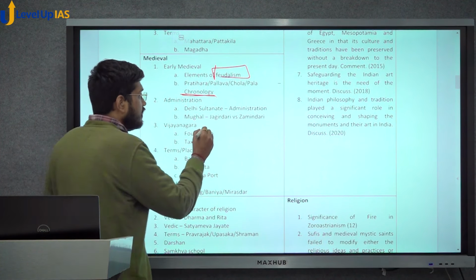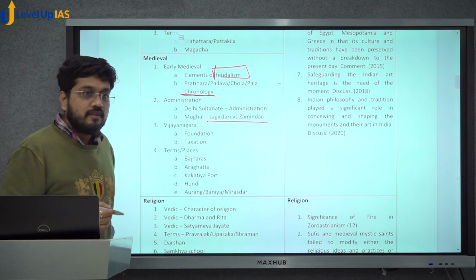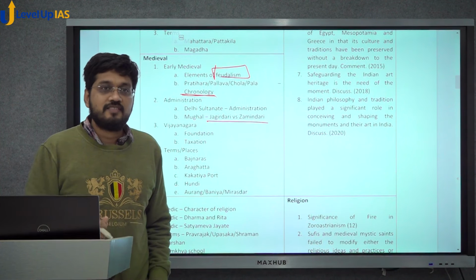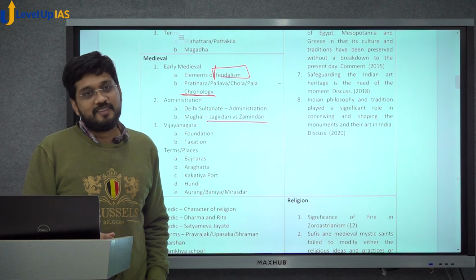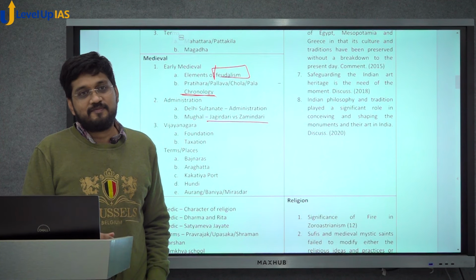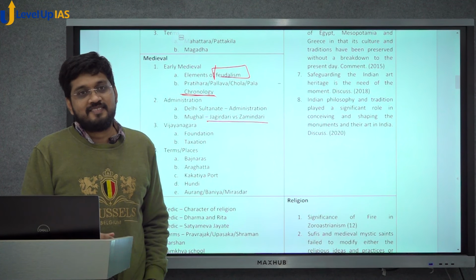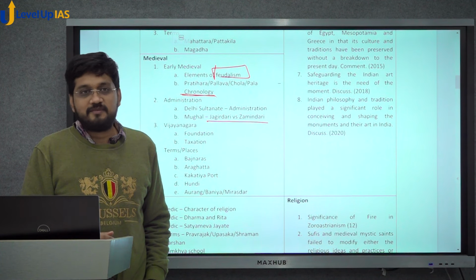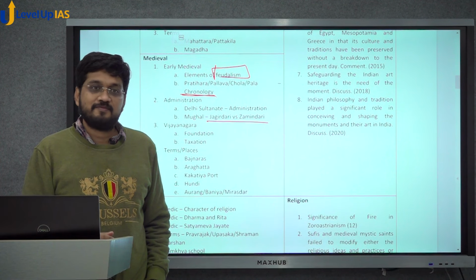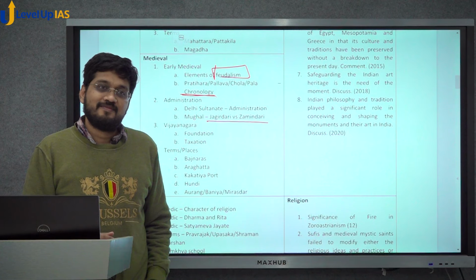Take this question of Mughal Jagirdari versus Zamindari. Can you differentiate between the two? Jagirdar is land given to them so that they can collect tax. Okay, and Zamindar? Zamindar, a lump sum amount of land is given, and they were like feudal lords. I'm still not sure. Land is given to both of them by whom? Jagirdar directly from the king to the person. Okay, and Zamindar? Zamindars are the local persons who are highly influential in society.